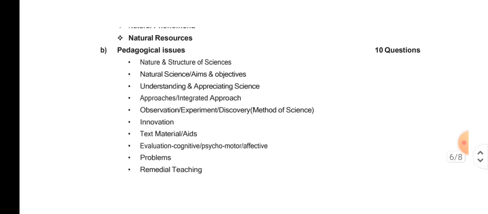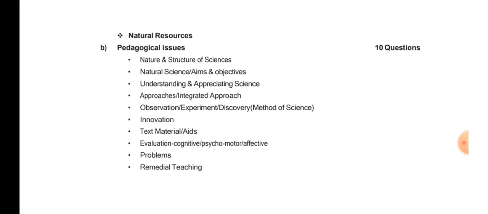Let's go to pedagogical issues. In maths 10 marks are coming for pedagogy, in science also 10 marks are coming for pedagogy. That's why I'm saying repeatedly from day one of my channel that pedagogy is very very important.